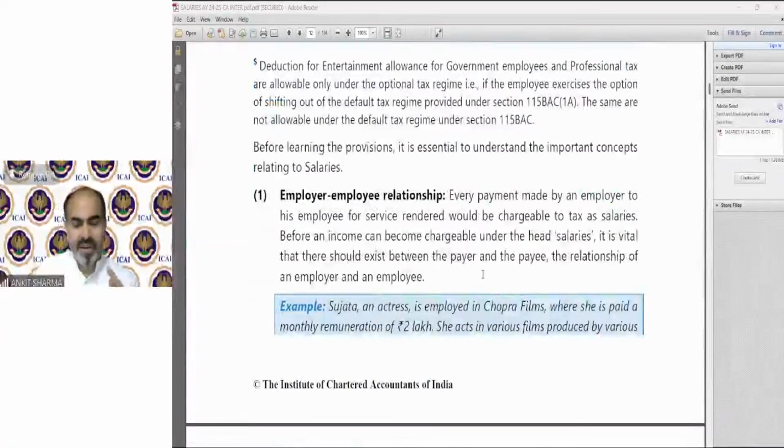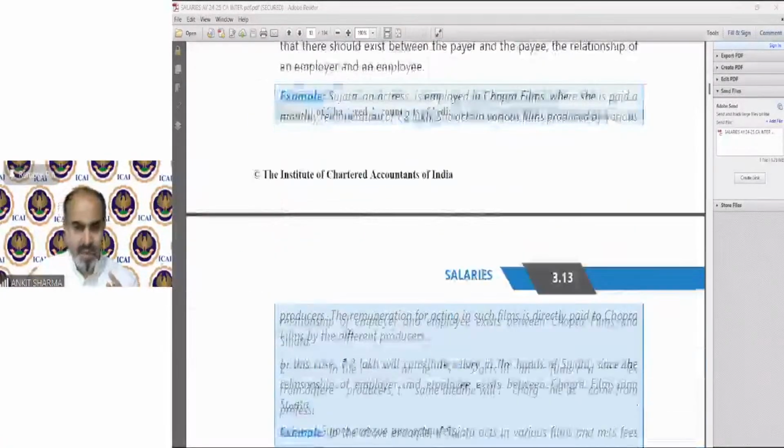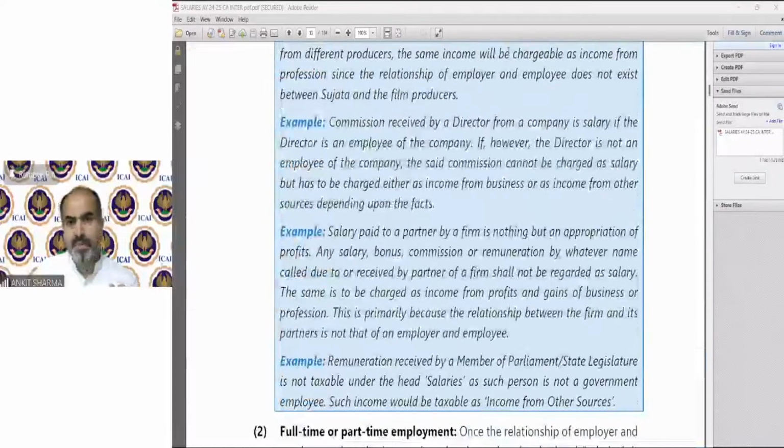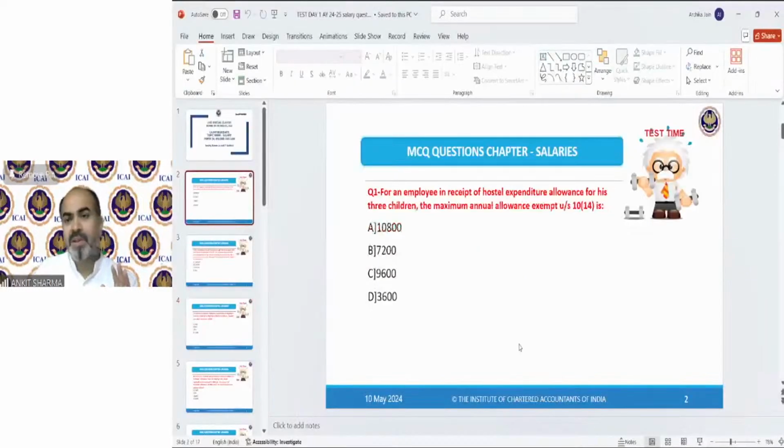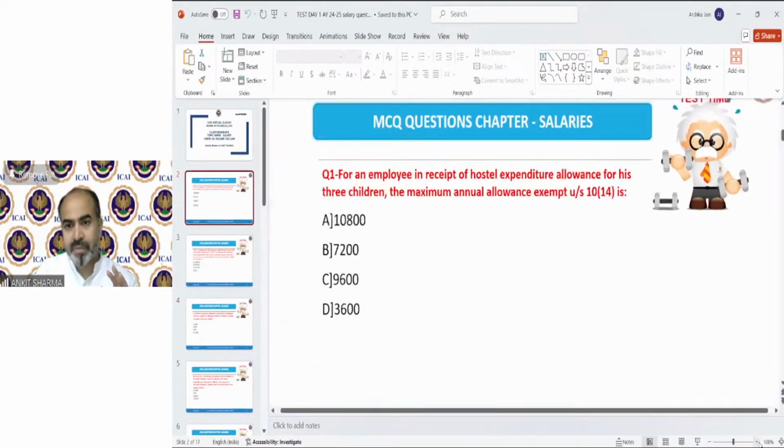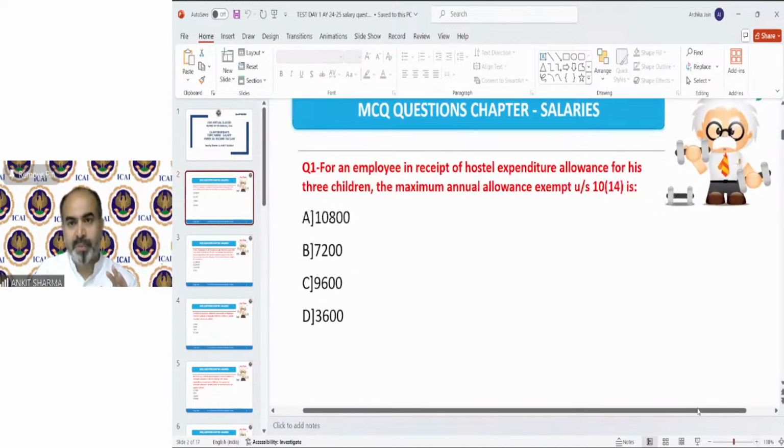So now I will take some MCQs. We will solve the MCQs with the provisions. So we are able to discuss the provision as well as the questions. That is going to help you. And after these MCQs, we have almost 14-15 MCQs. And after those MCQs, we will move on to our full salary question solution. So we are going to solve a small part of the salary under these MCQs.